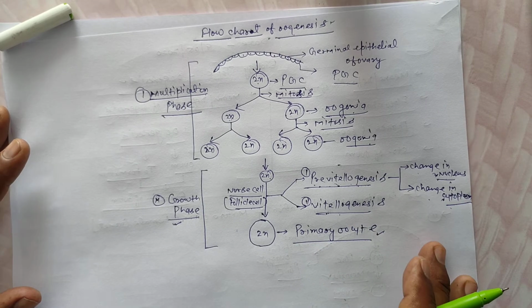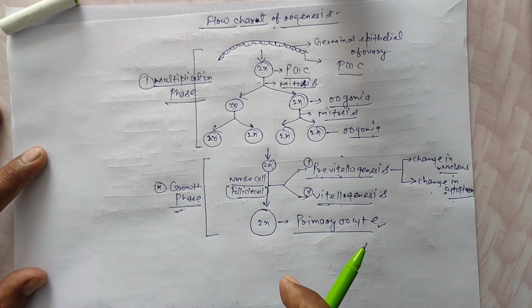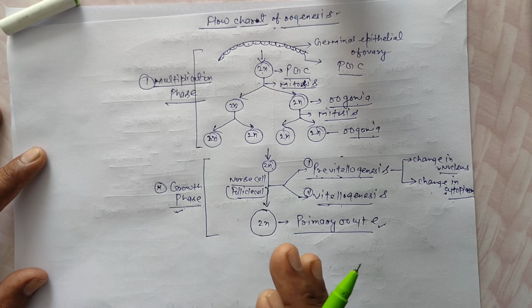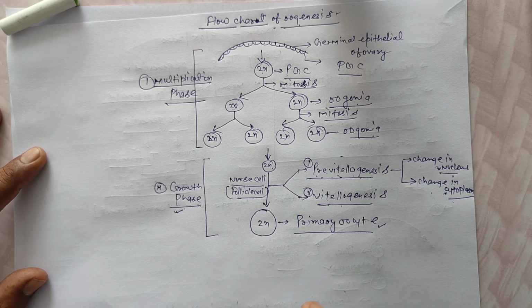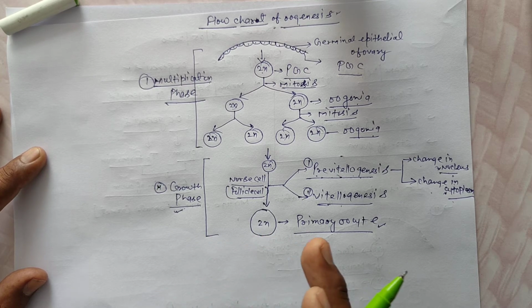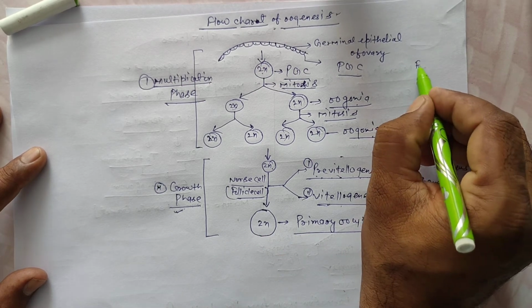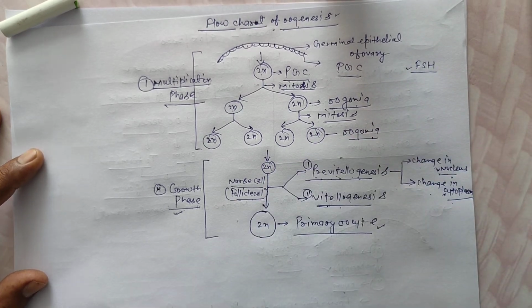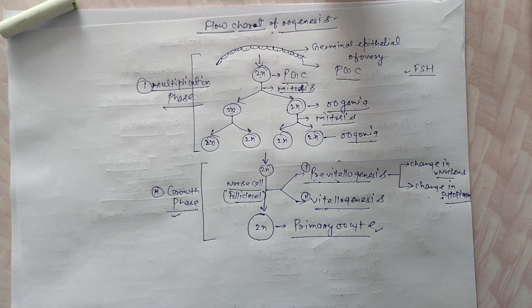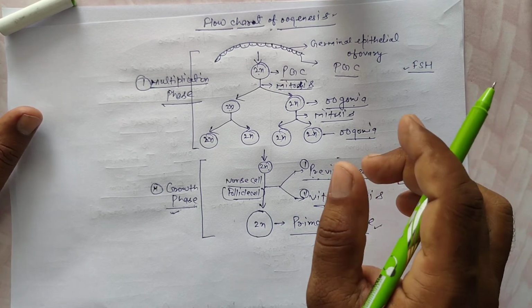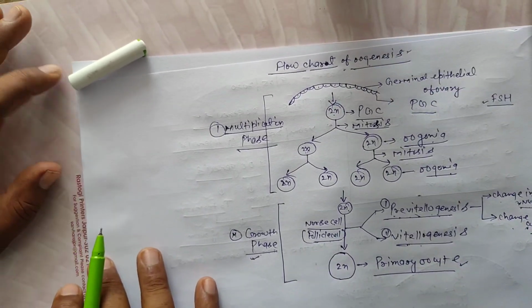After that, at puberty age, students, in females the menstrual cycle is initiated. During the menstrual cycle, on day 5 to 13, the adenohypophysis or anterior pituitary secretes FSH hormone, which means follicle stimulating hormone. Under the effect of FSH hormone, follicle cells are stimulated and arranged around the primary oocyte.